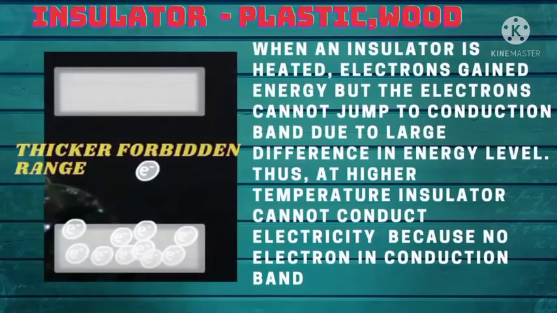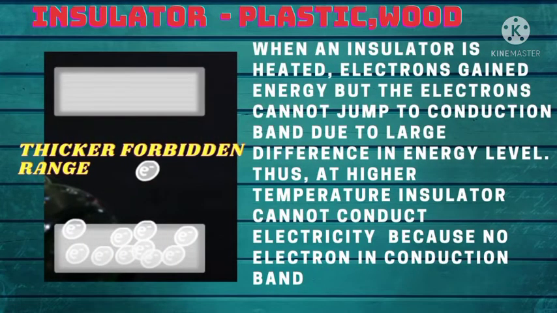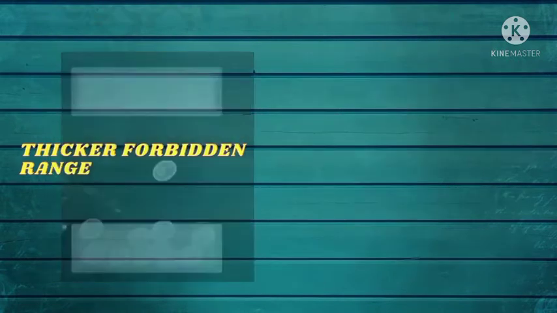Let's look at an insulator, for example plastic and wood. For an insulator, the conduction band and valence band are separated by a thick forbidden range. When an insulator is heated, electrons gain energy, but electrons in the valence band cannot jump to the conduction band due to the large difference in energy level. Thus, even at higher temperature, an insulator cannot conduct electricity because there is no electron in the conduction band.